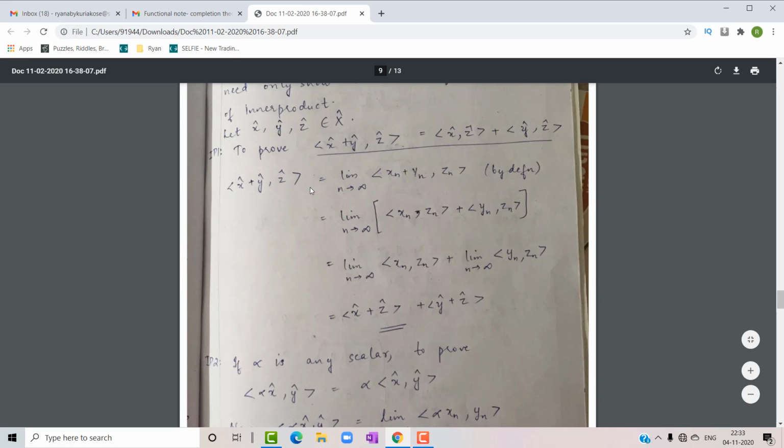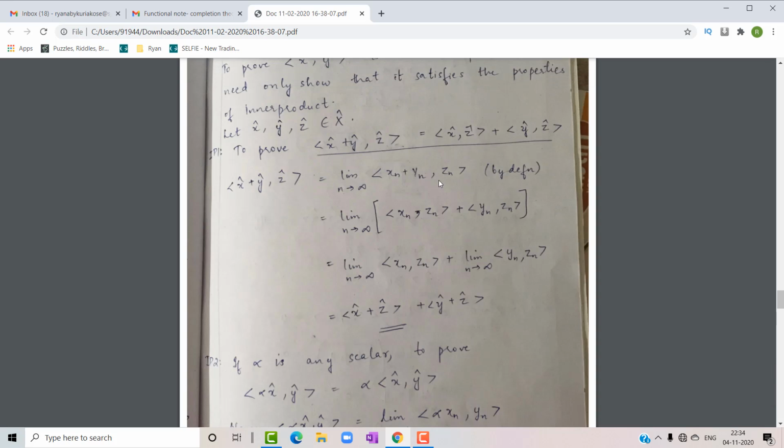By our definition we can write it is equal to limit n tends to infinity of the inner product of xn plus yn, comma zn, by definition. We know that xn, yn and zn form an inner product space, right? So the inner product of xn plus yn, comma zn, can be written as the inner product of xn, zn plus the inner product of yn, zn.